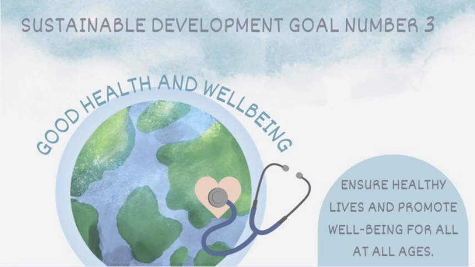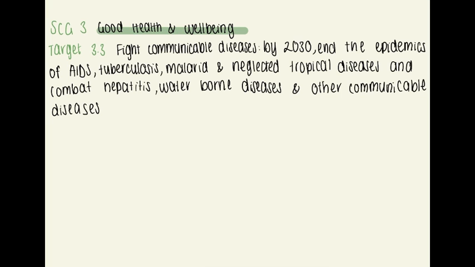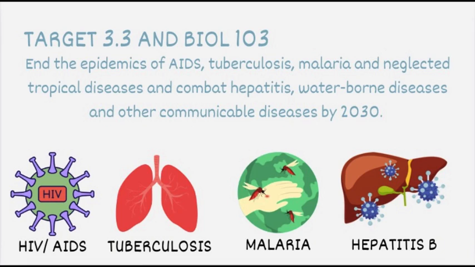SDG number 3, Good Health and Wellbeing, aims to promote the well-being of all ages to ensure all individuals have access to safe and affordable medicines and vaccines. Target 3.3 involves infectious diseases, which outlines the goal of ending the epidemics of AIDS, tuberculosis, malaria and other communicable diseases by 2030. UN SDG 3, particularly Target 3.3, directly relates to the molecular biology concepts covered in Biol103.